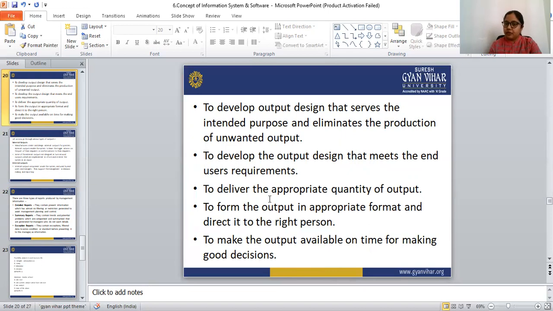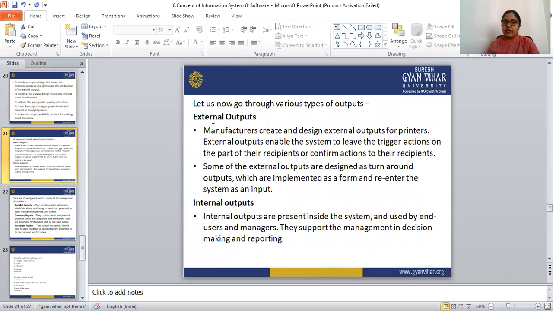So this is the input design and output design. Next, let us go through the various types of outputs. There are external outputs and internal outputs. So what are the external outputs? Manufacturer create is an example. This is an example of the external outputs: the manufacturer creates and designs external outputs for the printers.